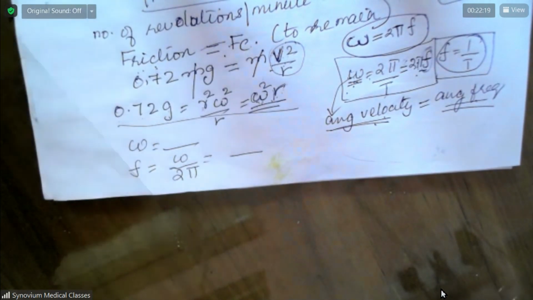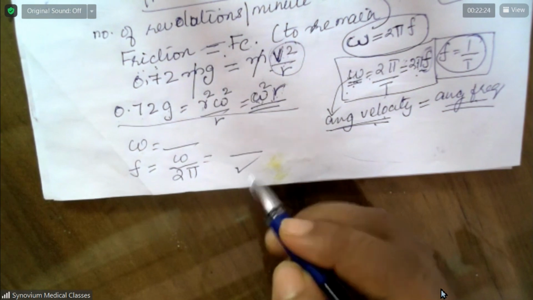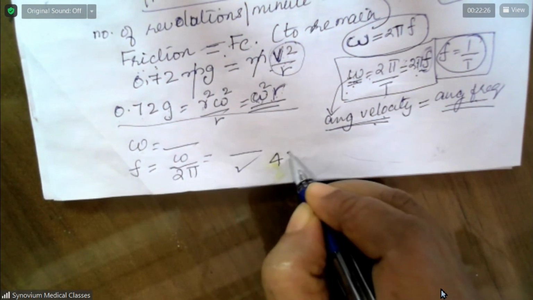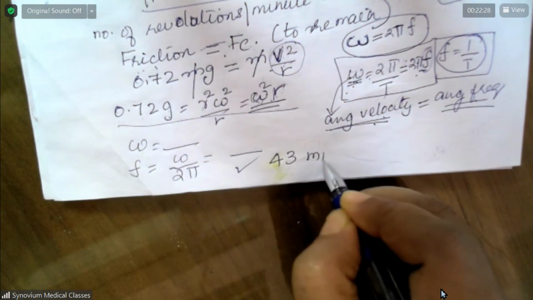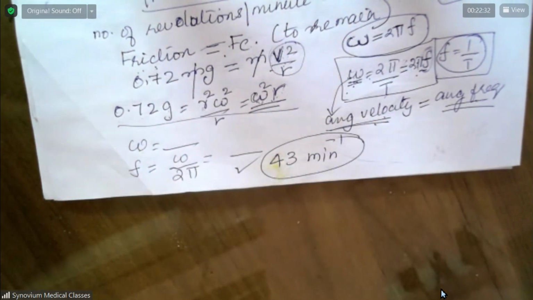So you do this at home, okay? Your answer should be 43 minute to the power minus 1. This should be your answer.